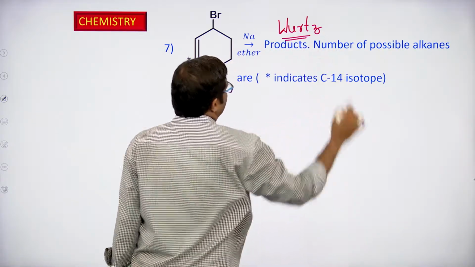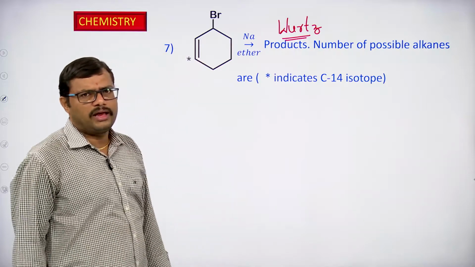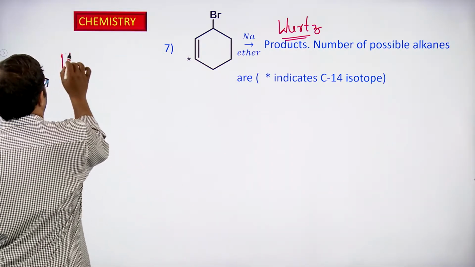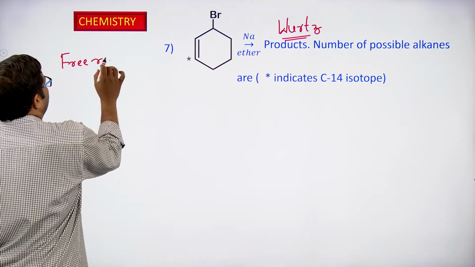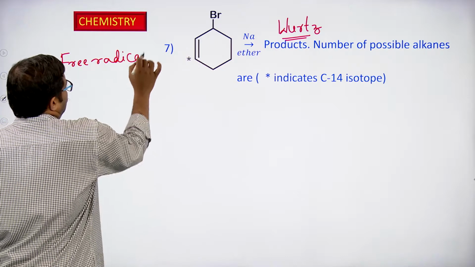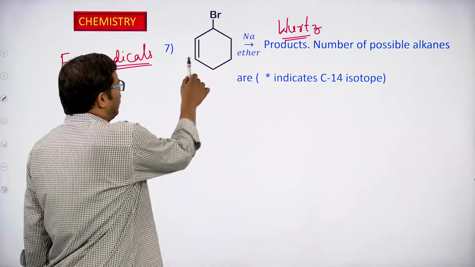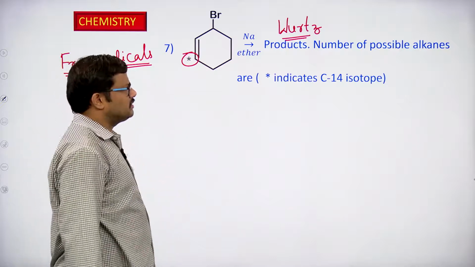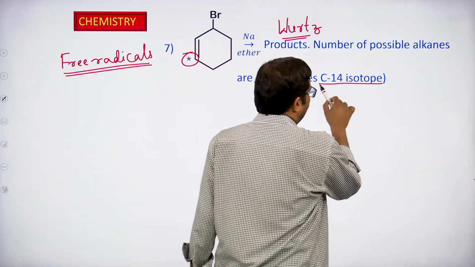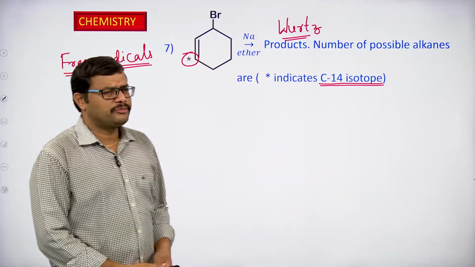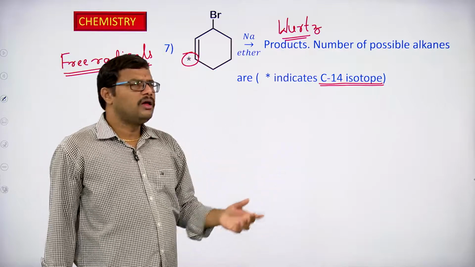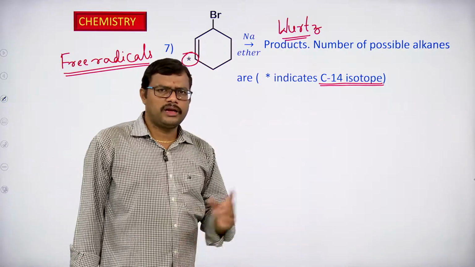When you observe the Wurtz reaction, the reaction is proceeding via the formation of free radicals. So free radicals are going to be formed in the reaction. Here, one of the carbon atoms is a carbon isotope. All carbon atoms present in the ring are C12, but one carbon atom is the C14 isotope.